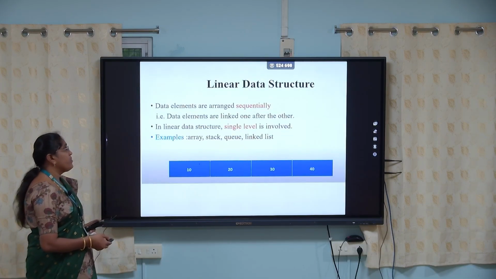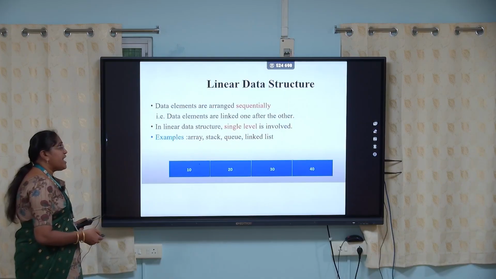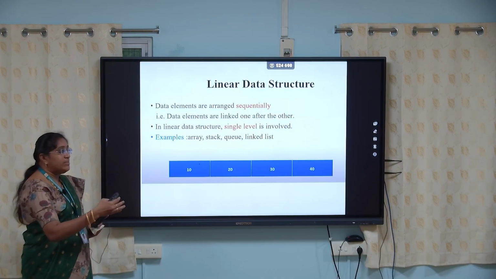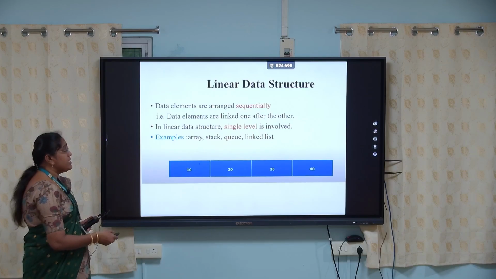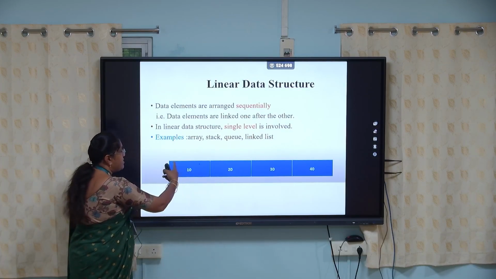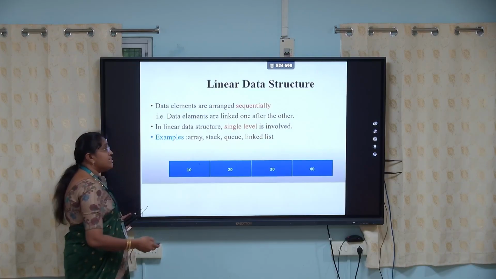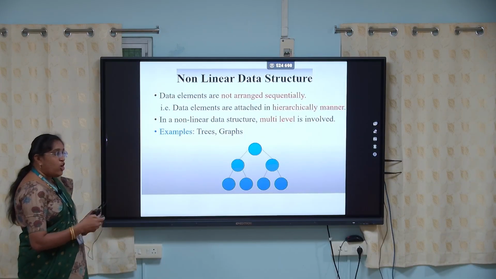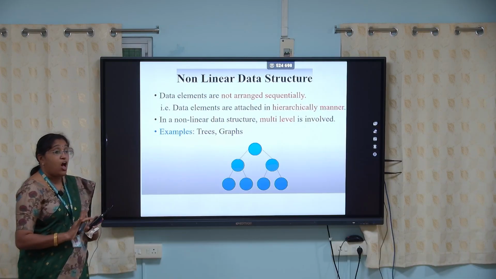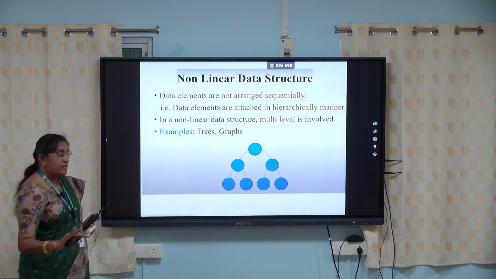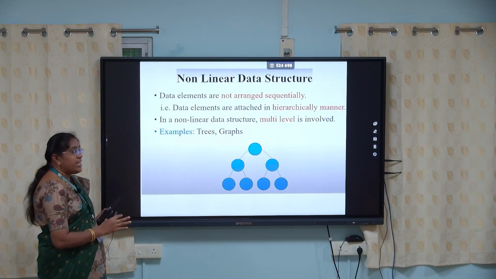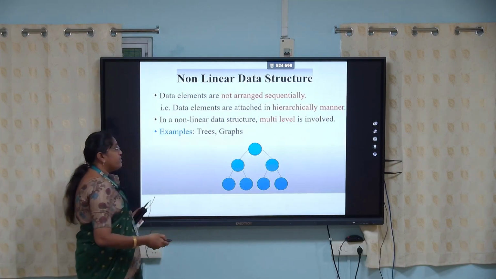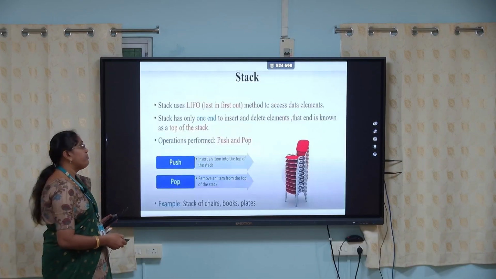In linear data structure, data elements are arranged sequentially. Data elements are linked one after another. Here, a single level is involved. The examples are array, stack, queue and linked list. In non-linear data structure, the data elements are not arranged linearly or sequentially. Data elements are attached in a hierarchical manner. Here, multiple levels are involved. The examples are trees and graph.